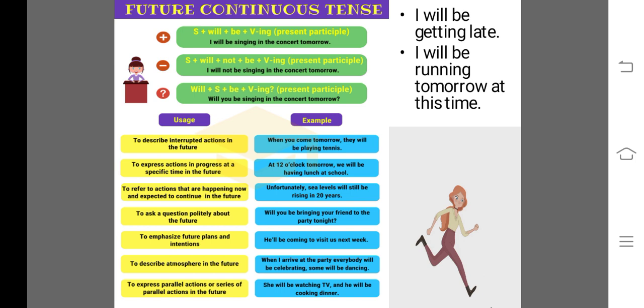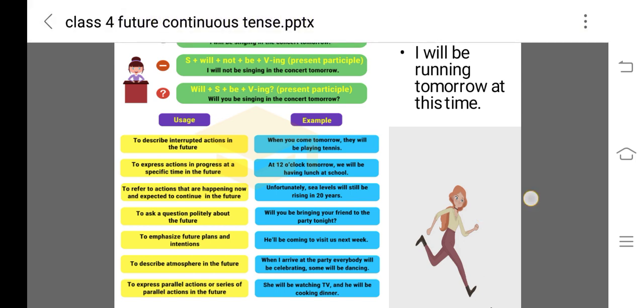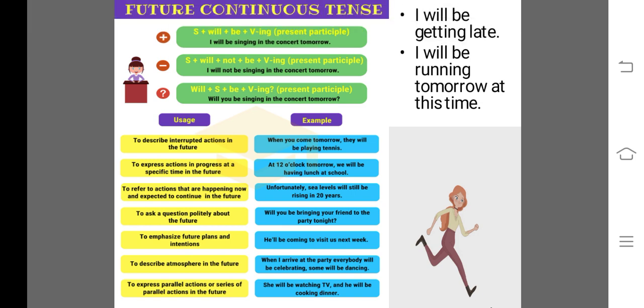I have made two sentences over here. I'll be getting late. If I'll be waiting for you, then I'll be getting late. अगर मैं तुम्हारा वेट करूँगा तो मैं लेट हो रहा हूँगा. I will be running tomorrow at this time. Okay, these all are the sentences about future continuous tense, and in yellow color you can see how and when we can use these types of sentences.